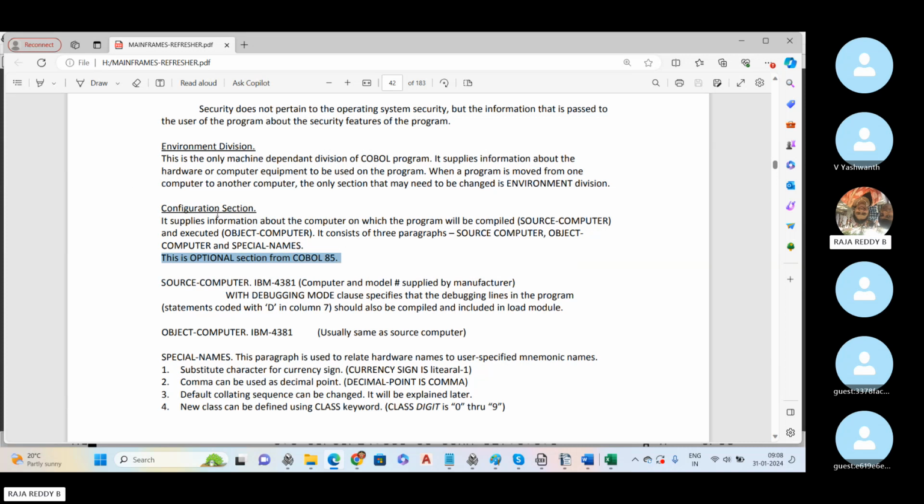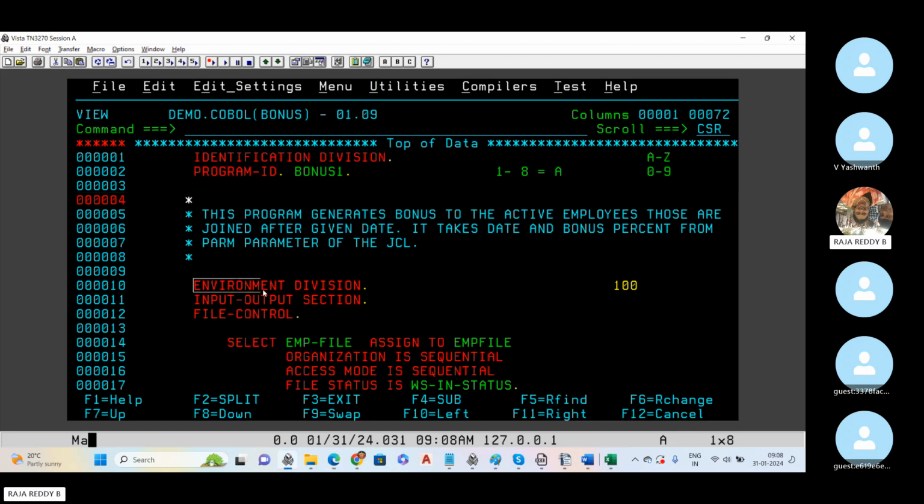Earlier, most computers used IBM 3090 or IBM 4381, and those machine names were mentioned as the source computer and object computer. But now it's obsolete. It's optional, so we are not going to use the configuration section. We're least bothered about it, because it is not compulsory.